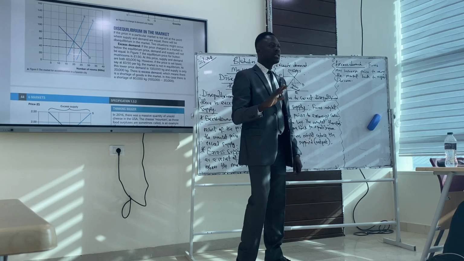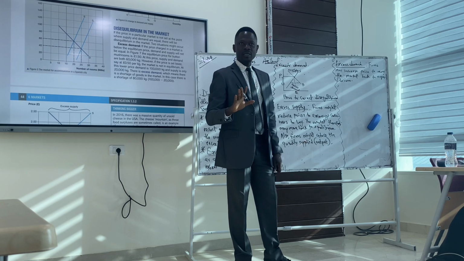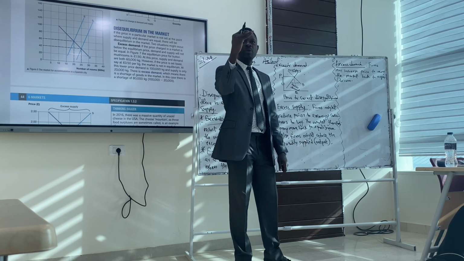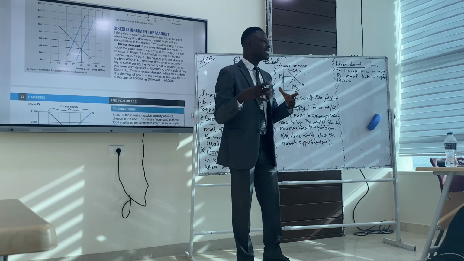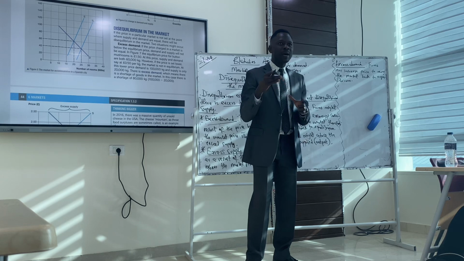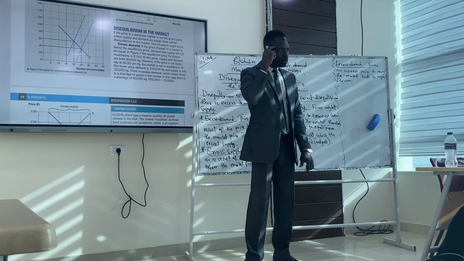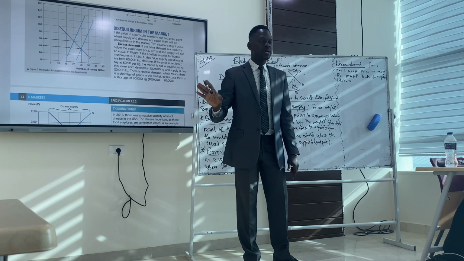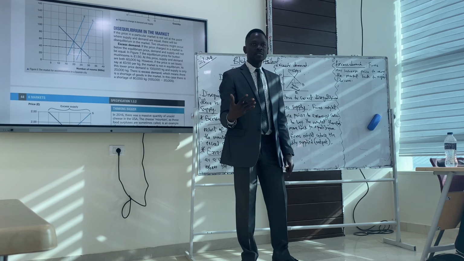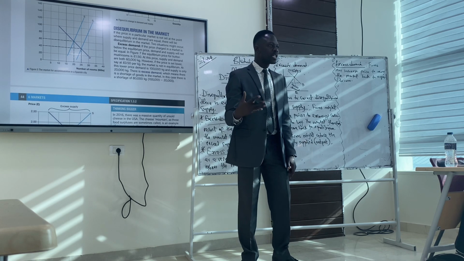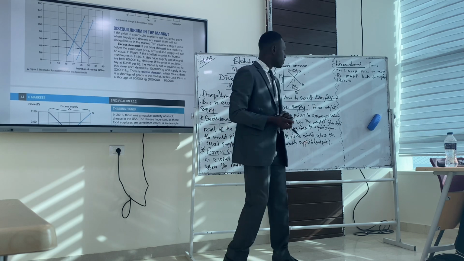Get the point again. There's a market price where both buyers and sellers have agreed to sell and buy. But as soon as the price is set below this price, consumers have the incentive to buy more. The demand exceeds supply. Do we get the point I'm making here? Consumers are conscious about price, yes or no? Yeah. Great. So now we have the opportunity to buy at a reduced price. This gives us the motivation and incentive to buy more. As a result of that, we want to buy as much as possible. That brings about excess demand.